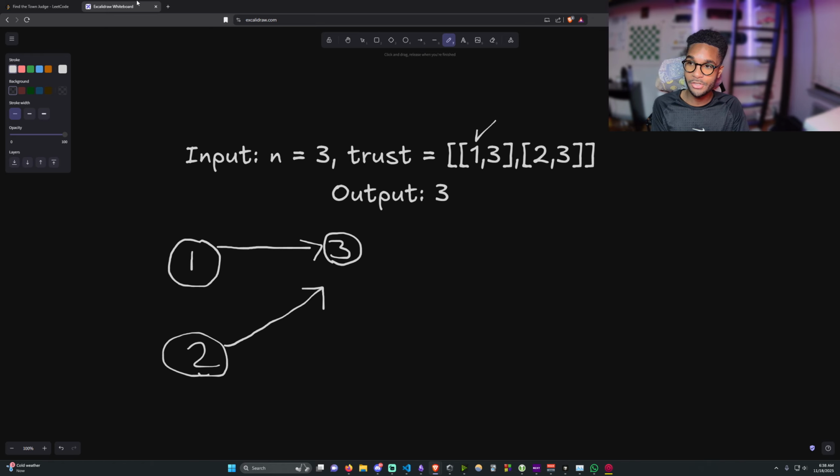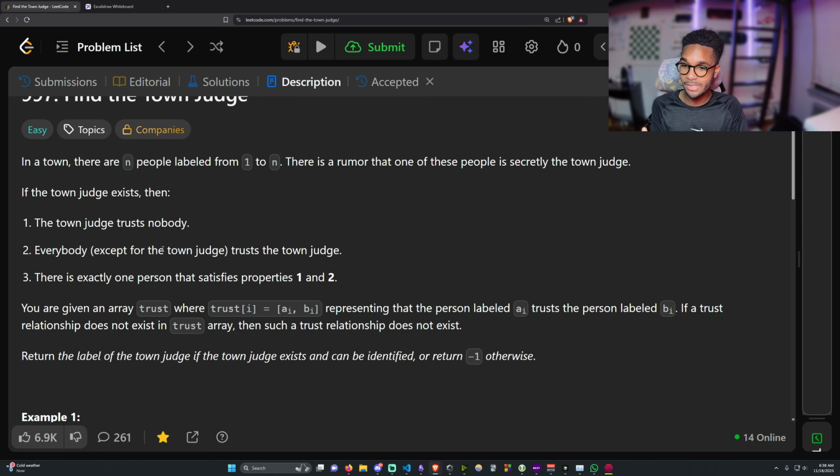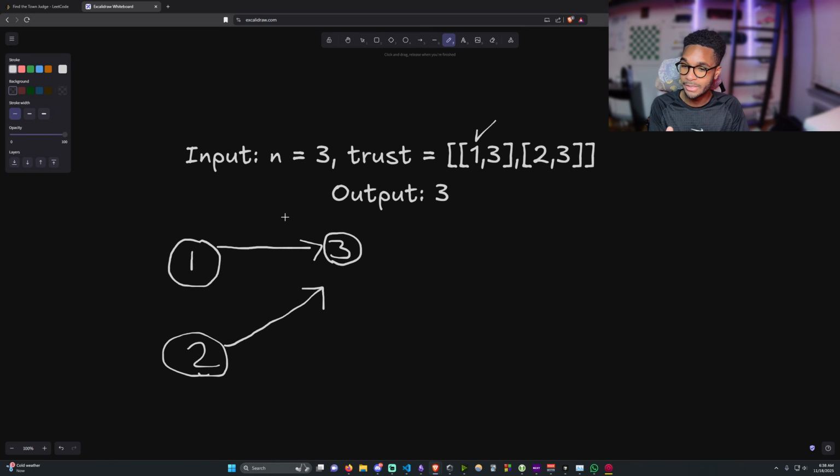If there are n-1 edges, that means everyone in the town except the town judge trusts that person, but they have 0 outgoing edges, because every outgoing edge represents a trust relationship to someone else, and the town judge can trust no one. So we'll look for that.